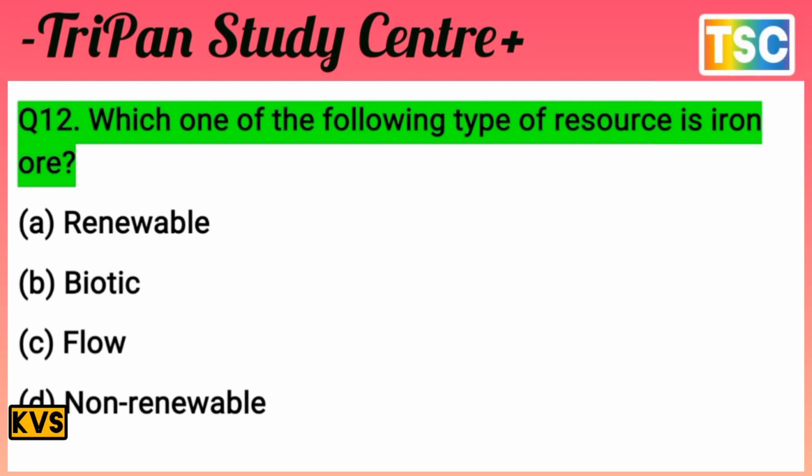Let's see what is our answer for this question. That's important. You know that the resource iron ore is not renewable. First of all, the first option, renewable, is rejected here. B is not biotic. Biotic means a living thing, and iron ore is not a living thing. And C is flow, that is already rejected here. But our answer is D, non-renewable. Iron ore is non-renewable. That's the most important answer here.